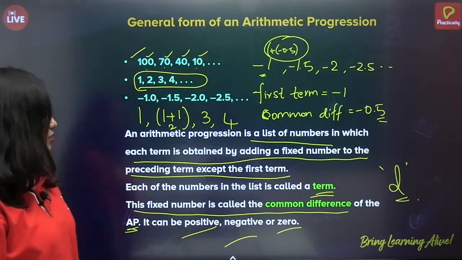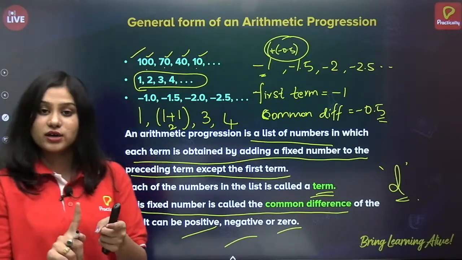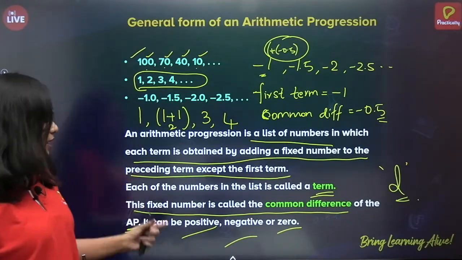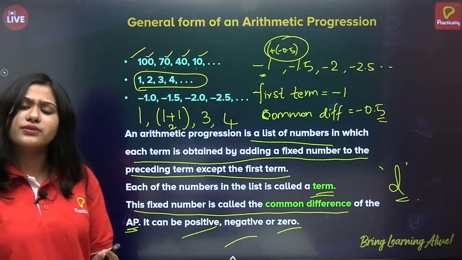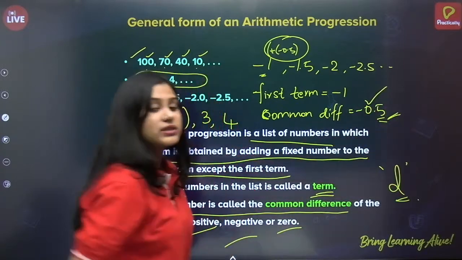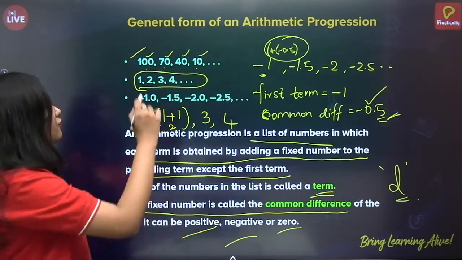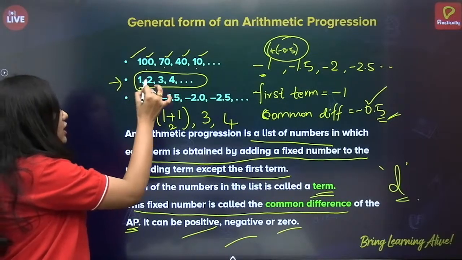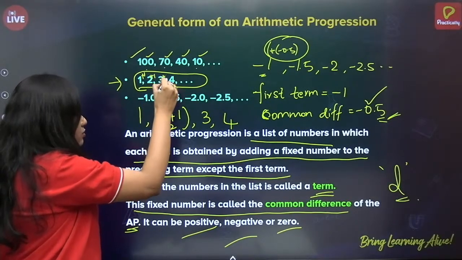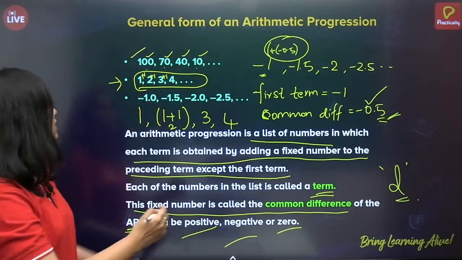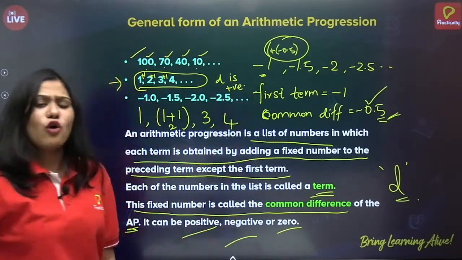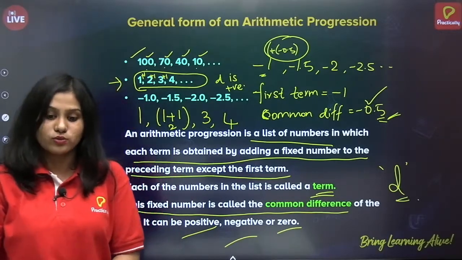Okay. Fine. So, we have learned what is the term. We have seen examples of arithmetic progression. We have seen common difference. But what does the statement mean that it can be positive, negative, or 0? Here, if you see, in this case, the common difference is negative. But if you go to the second one, that is 1, 2, 3, 4 and so on, we are adding plus 1 to every term so as to get the next term. So, in this case, common difference is positive. And what happens if common difference is 0?